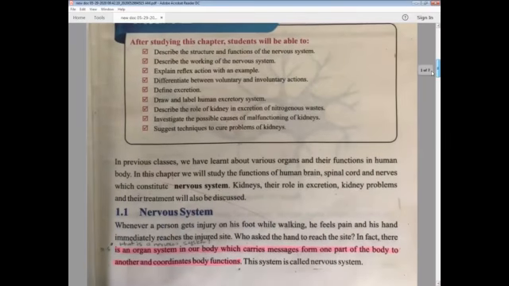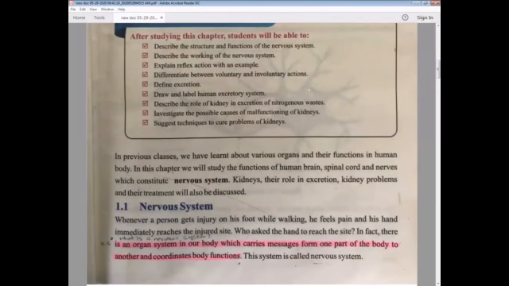Okay, we are going to start now from nervous system. Whenever a person gets injury on his foot while walking, he feels pain and his hand immediately reaches the injured side. Who asked the hand to reach the side? It's basically the example. Whenever we get some injury, what happens? We at once change the direction of our hand or foot wherever we get the injury.